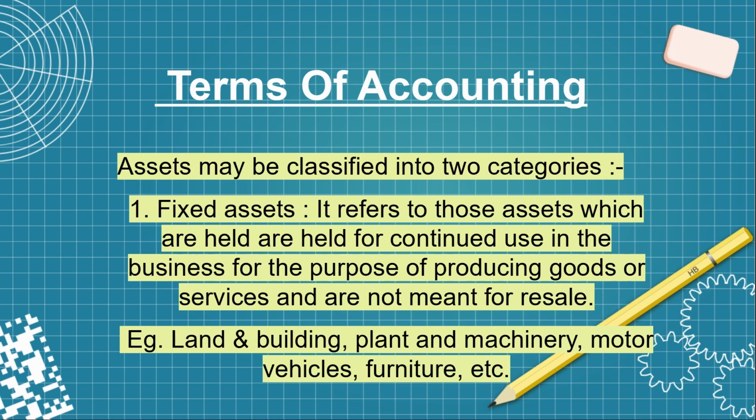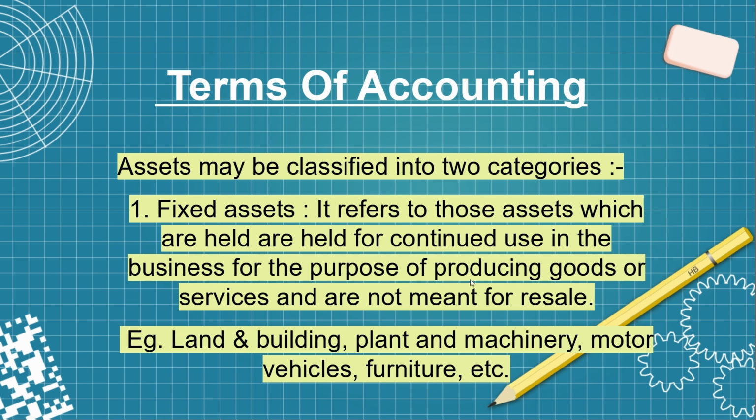And assets may be classified into two categories. The first one is the fixed assets, and it refers to those assets which are held for continued use in the business for the purpose of producing goods or services and are not meant for resale. So for example, like land and building, plant and machinery, motor vehicle, furniture, all these things are fixed assets.